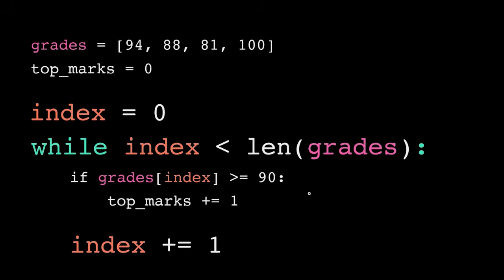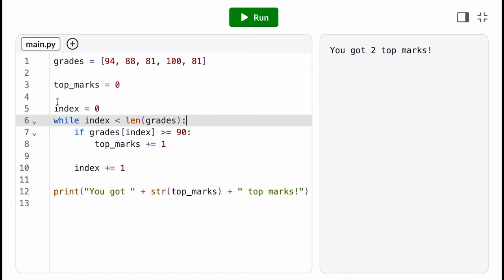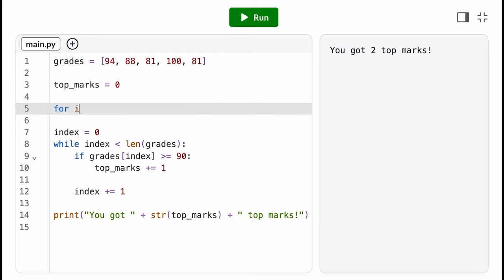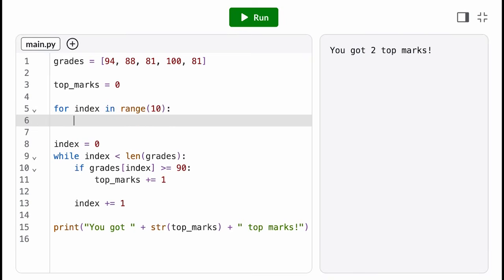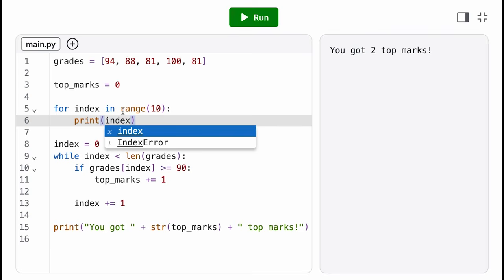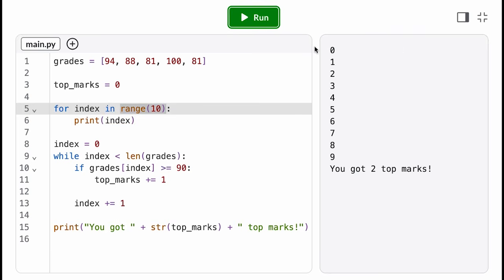And since I generalize my loop to stop based on the length of the list, and not a hard-coded value like 4, my calculations still work no matter how many tests I have in my list. Now, if you're like, hey, why are you making me use while loops? You're absolutely right. We typically do list iteration using for loops because it's less code. You may have wondered before why range starts at 0 by default, and why its stop value is exclusive. It's because it was invented for this exact situation, lists.